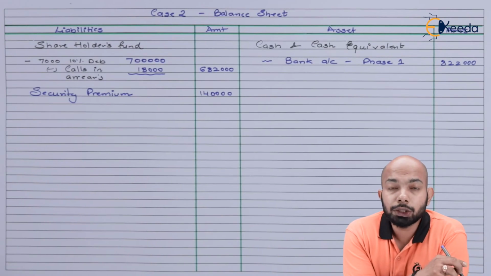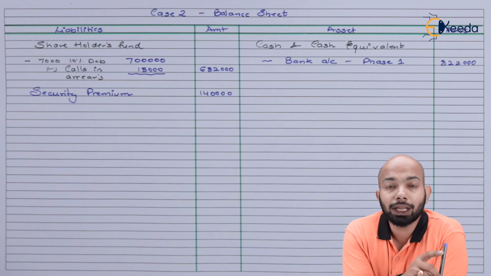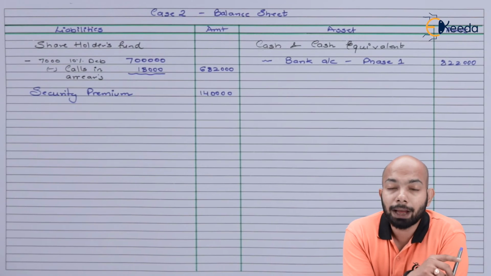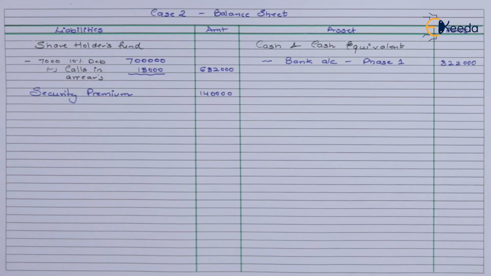Let's start with phase 2, whereby the loan has been procured. The bank account will be changed, or rather the debenture suspense account will be mentioned on the asset side, which will reflect the bank details, and securities for loans will be mentioned here.